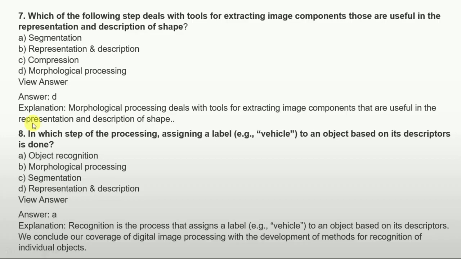The next question is, in which step of processing is assigning a label, for example vehicle, to an object based on its descriptors done? Options are object recognition, morphological processing, segmentation, representation and description. The answer is option A, object recognition. Recognition is the process that assigns a label, that is vehicle, to an object based on its descriptors.